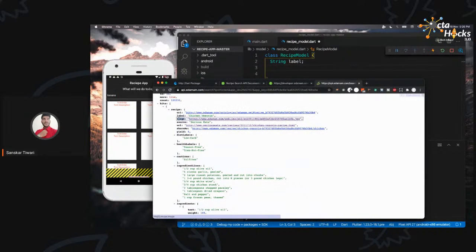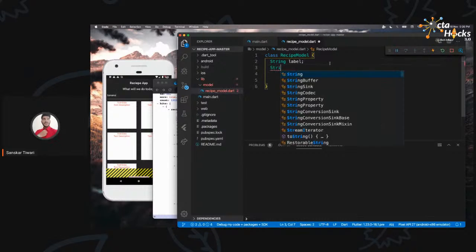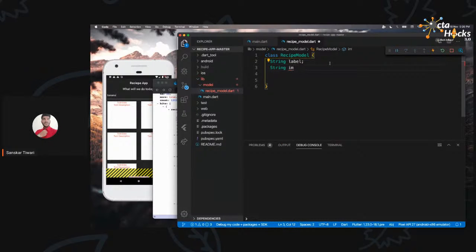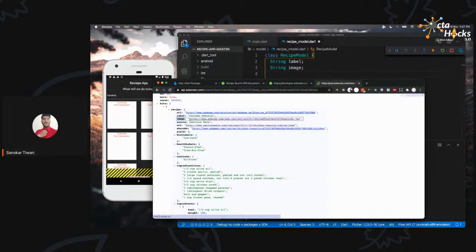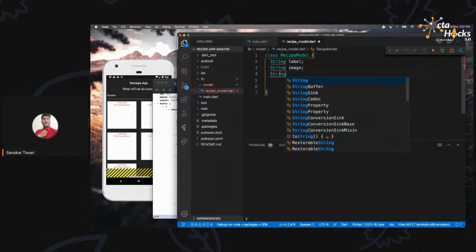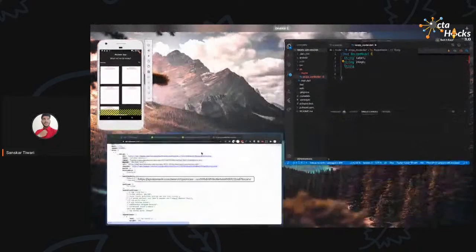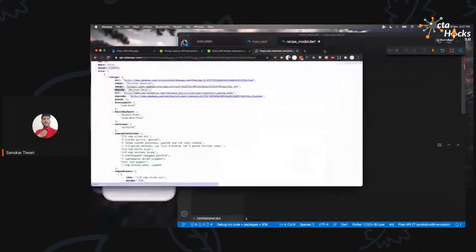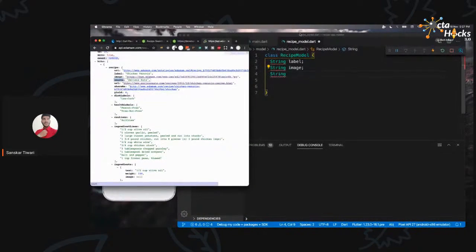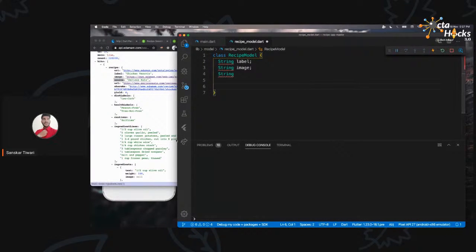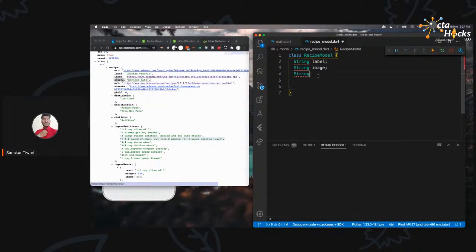Then we need the image. So we are going to create another string for that. Then we are not going to show the source. We can, but okay, let's just get it. We can show the name over here and the source over here. Just do one thing quick so that you will be able to see it side by side, easy to compare.